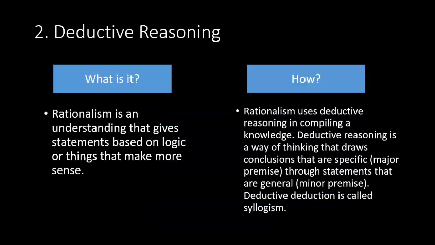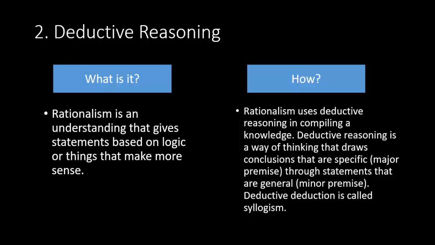And now we are going to deductive reasoning, or we can also call it rationalism. Rationalism is an understanding that gives statements based on logic or things that make more sense. Rationalism uses deductive reasoning in compiling knowledge. Deductive reasoning is a way of thinking that draws specific conclusions from general statements, or major premise and minor premise.